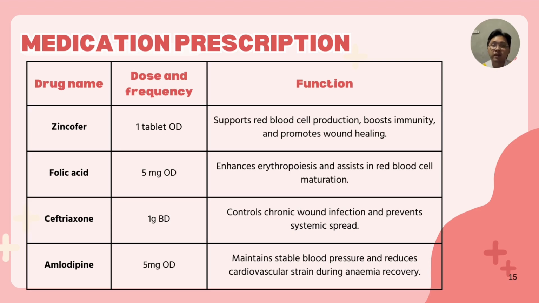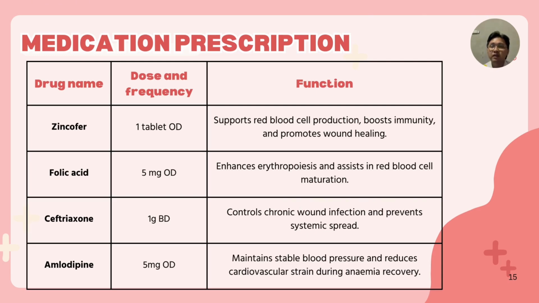So next one is medication prescription. The first medication is zinc copper. The dose and frequency for this medication is 1 tablet OD. The function of this medication is to support red blood cell production, boost immunity, and promote wound healing. Second medication is folic acid. The dose and frequency for this medication is 5 mg OD. The function is to enhance erythropoiesis and assist in red blood cell maturation.